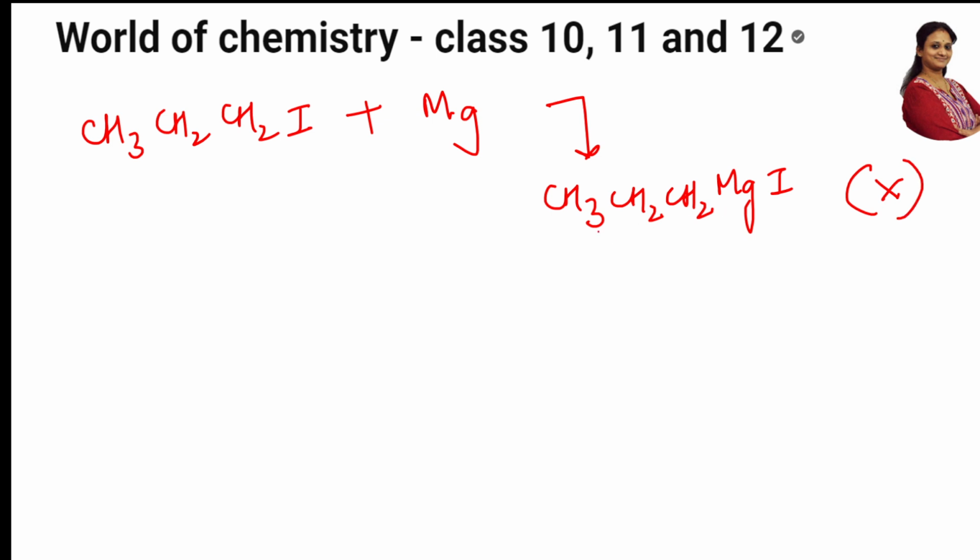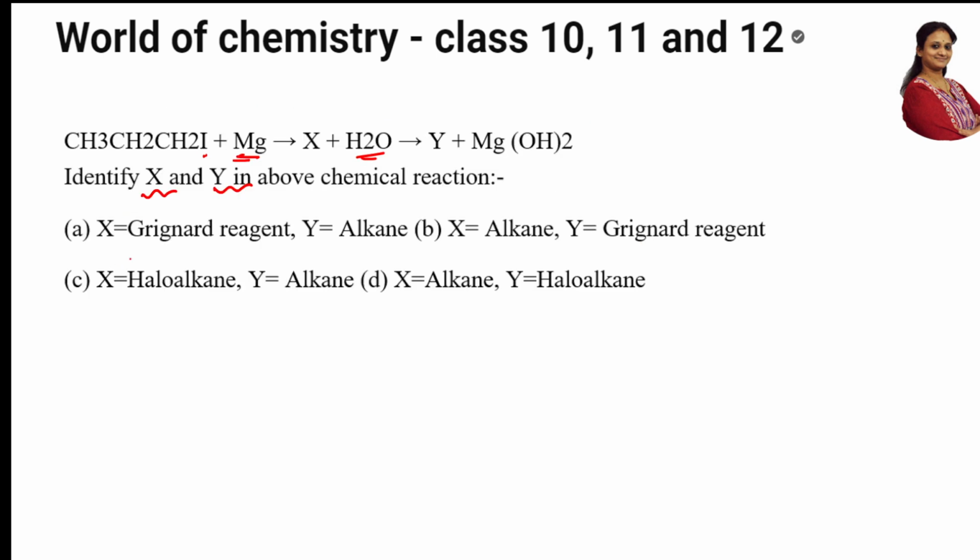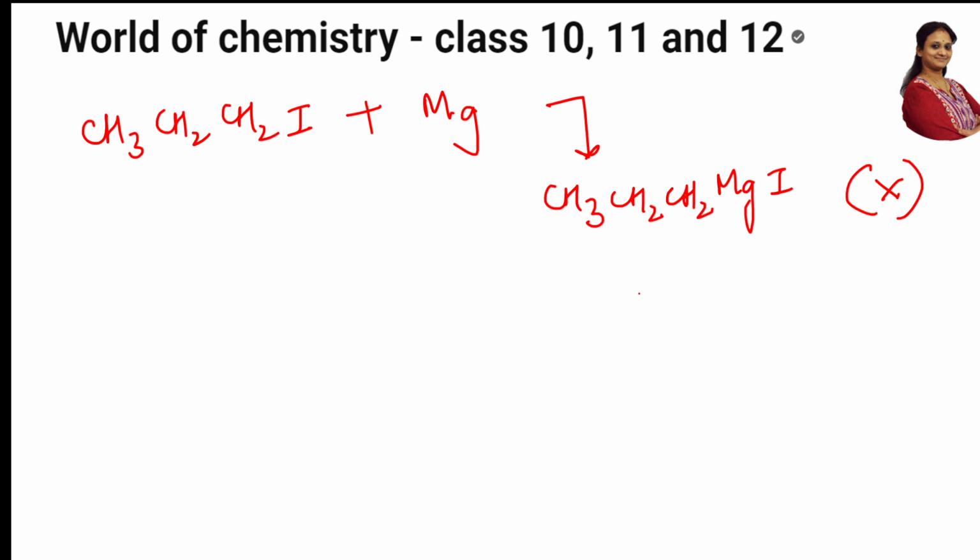What is this? This is nothing but Grignard's reagent. Do I have an option here? Yes, there is an option with X as Grignard's reagent. I can mark it now only, because here X is an alkane, here it is a haloalkane, here it is an alkane. So Grignard's reagent. Then what did they do? They have done hydrolysis to this.